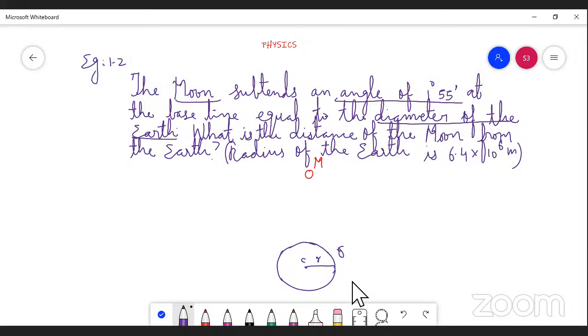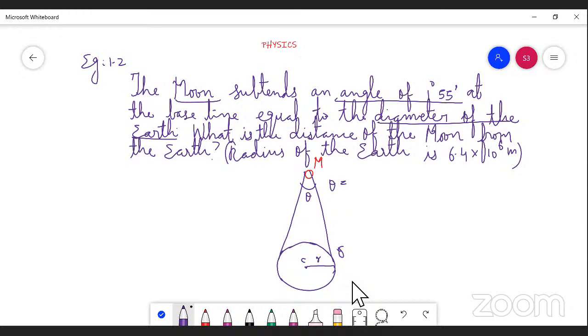So now, already we have discussed the parallax method. If you want to see, there are two things. One is that the moon subtends an angle of 1 degree 55 minutes. This moon makes an angle with the earth, let us say theta. This is the parallax angle.